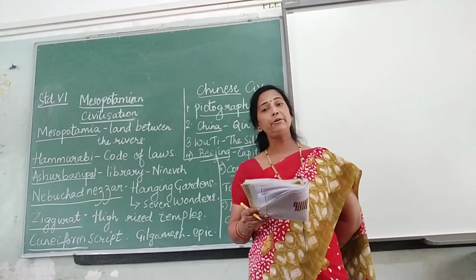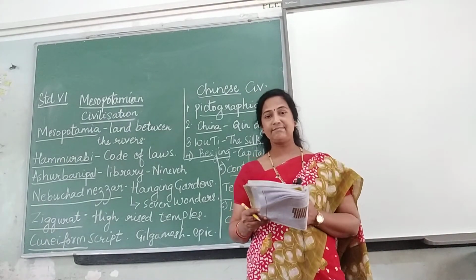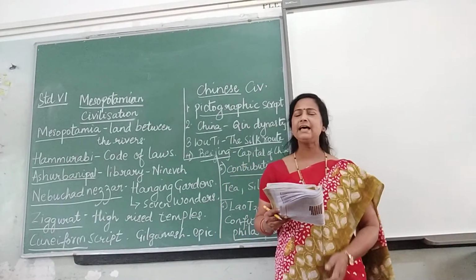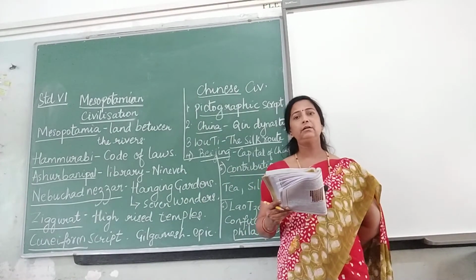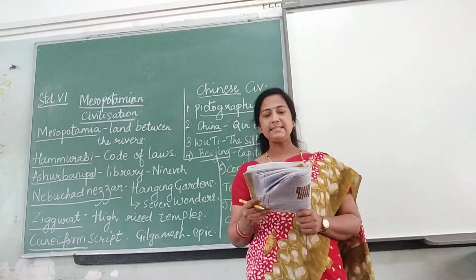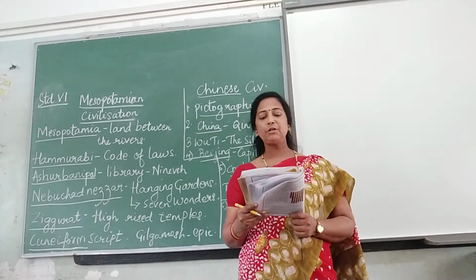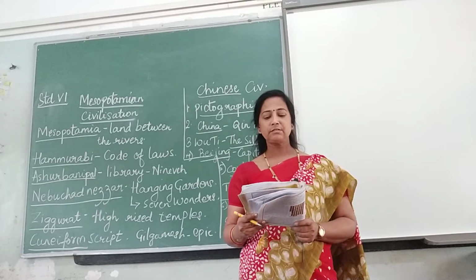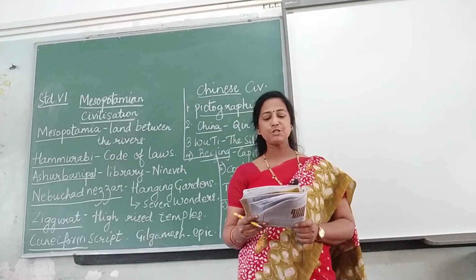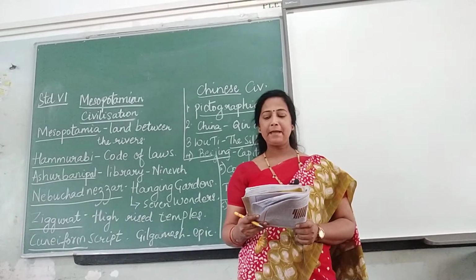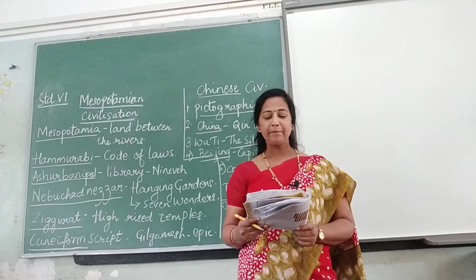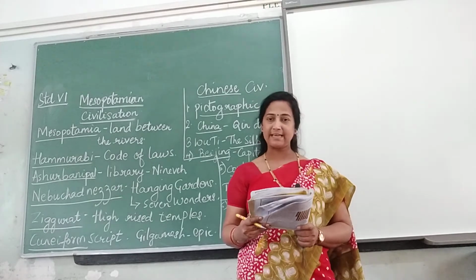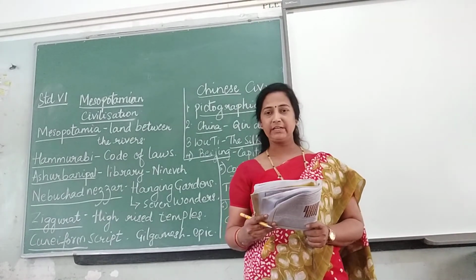Now coming to the contributions of Chinese civilization. So every civilization has given something great. The contribution of the Chinese to the ancient world was remarkable. They introduced tea and silk to the world. In addition to this, inventions like paper made of bamboo, explosives, the painting brush, porcelain and the mariner's compass go to the credit of the Chinese. So all these things were invented by whom?